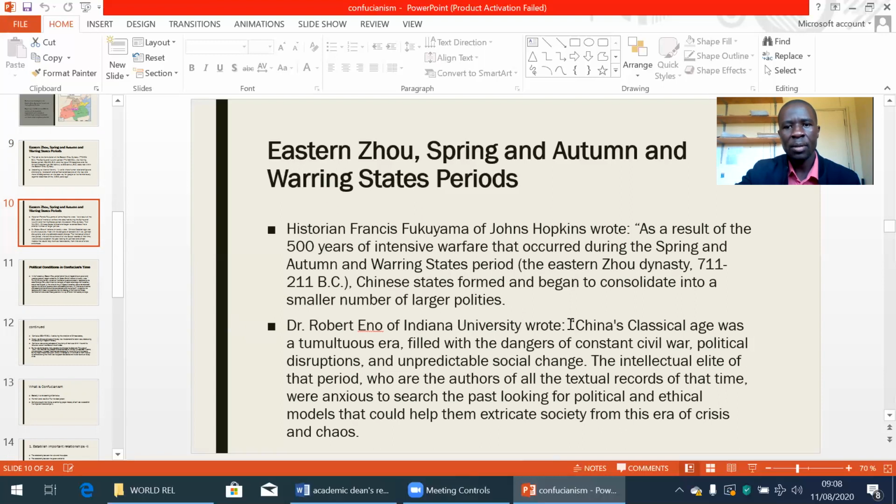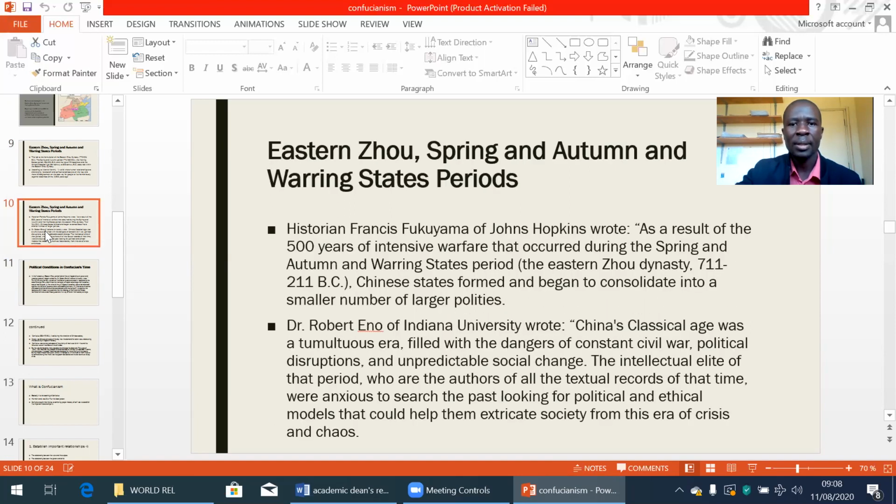Another scholar, Dr. Robert Eno of Indiana University, wrote, China's classical age was a tumultuous era, filled with the dangers of constant civil war, political disruptions, and unpredictable social change. The intellectual elite of that period, who are the authors of all the textual records of that time, were anxious to search the past, looking for political and ethical models that could help them extricate society from this era of crisis and chaos.